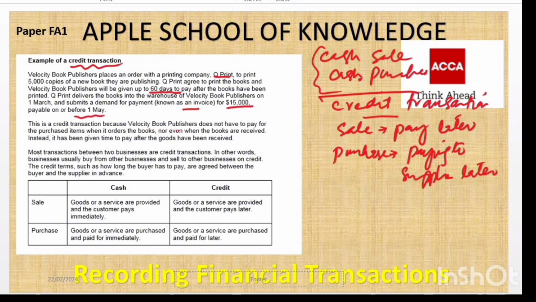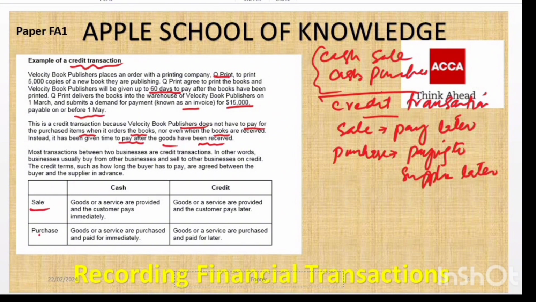So this is a credit transaction because Velocity book publisher doesn't have to pay for the purchased item when it orders the books, not even when the books are received. Instead, it has been given time to pay later after the goods have been received. So the supplier has given a credit period to the customer. So this will be considered a credit transaction. Clear? Most transactions between businesses are credit transactions. In other words, businesses usually buy from other businesses and sell to other businesses on credit. This is just about the credit transaction, that mostly businesses are dealing on a credit basis.